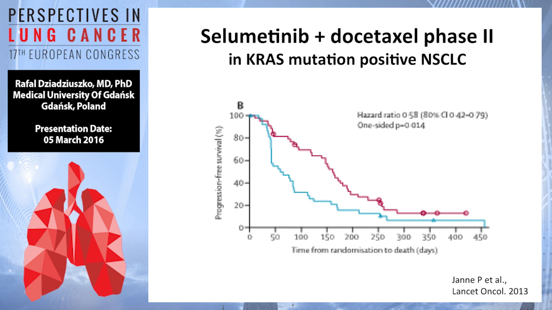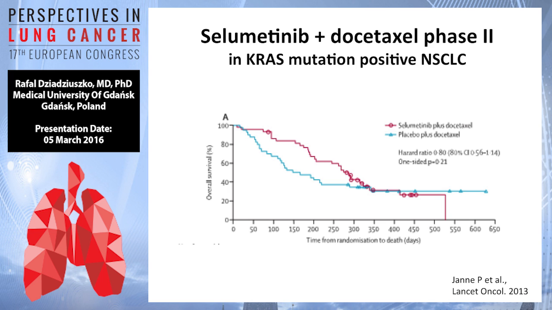The results of the phase 2 study that were released in 2013 showed that there was an advantage of the combination of selumetinib MEK inhibitor with docetaxel in the second line treatment of patients with non-small cell lung cancer that were KRAS mutation positive versus docetaxel alone.